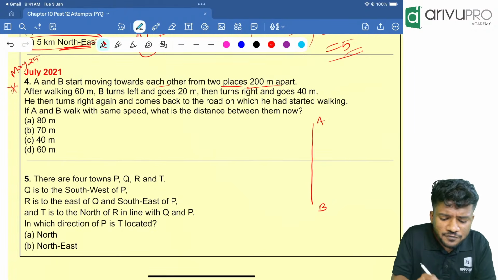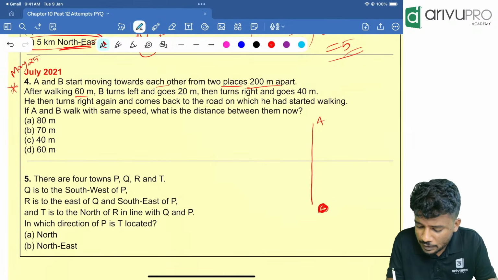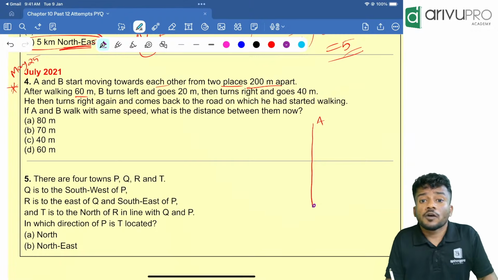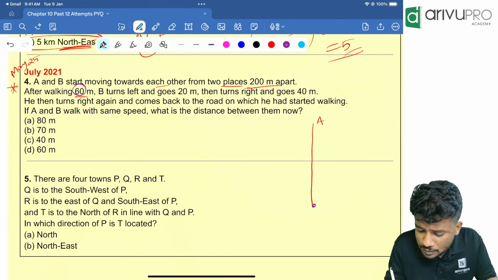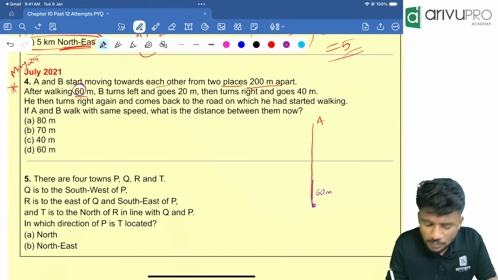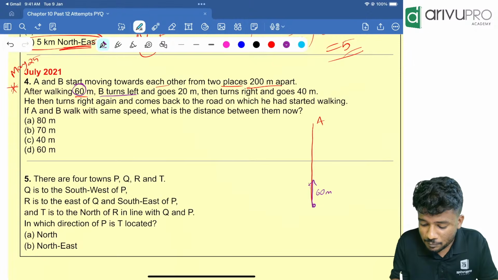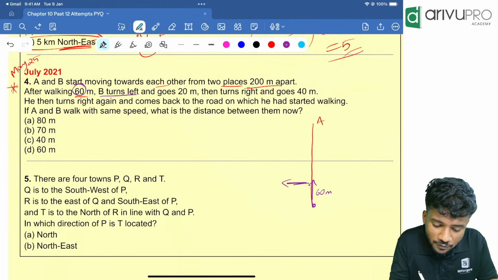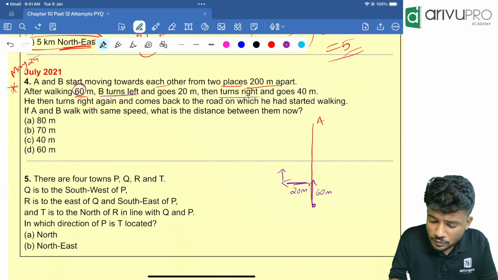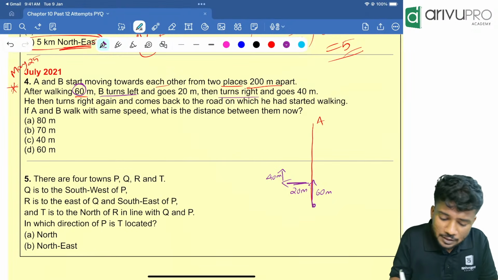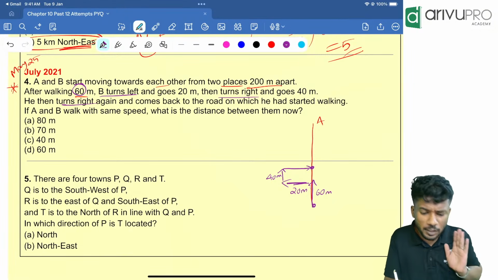Then what happened? After walking 60 meter, B turned left. That means if B is starting from this point, whichever point is marked with violet color, B is starting from here. Then he is walking 60 meters down. That means he traveled 60 meter. Then B turned left. Left means he is traveling towards north. Then he goes 20 meter up. Then turns right, again going towards the north, and travels 40 meter. Then he turns to the right and reaches this point on the normal road. Then what happened?